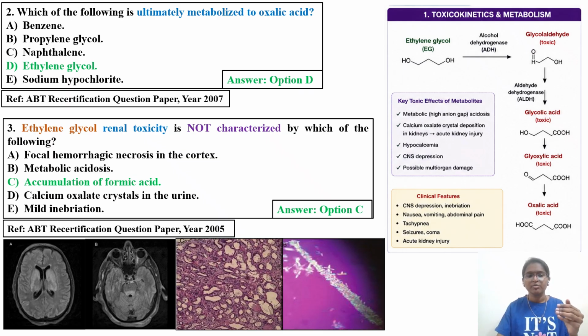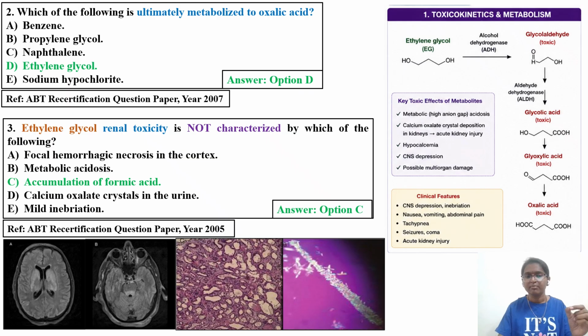The right answer is accumulation of formic acid. Here the final product, the toxic metabolite formed, is oxalic acid. Formic acid you can see in the case of methanol poisoning. Okay. So the other options you see are focal hemorrhage necrosis in the case of cortex, metabolic acidosis, calcium oxalate crystals